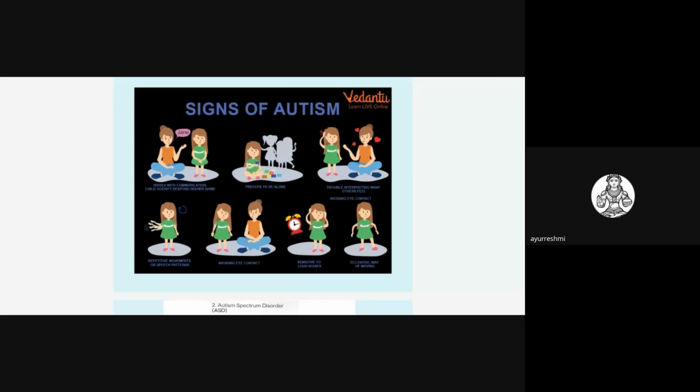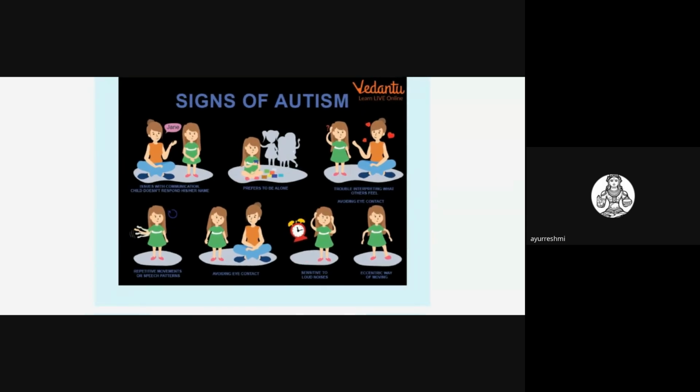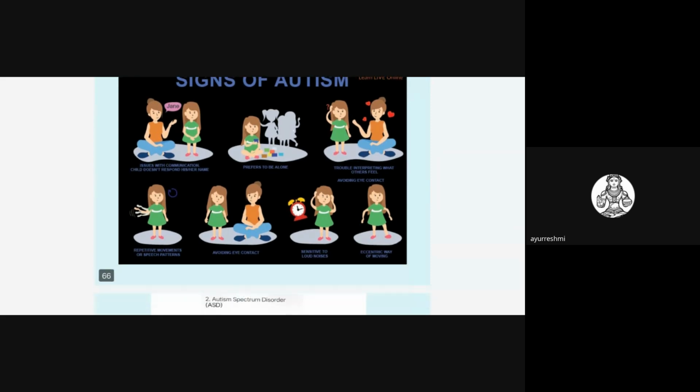So what are the signs of autism? You all know these signs of autism. There will be repetitive behavior, which is a very important thing in this, and avoiding eye contact. The child will usually have more kapha. The child is not involving with other children. Restrictive behaviors will be there in this. So in this slide, the important signs related to autism are given. Just go through this slide. The child prefers to be alone. Restricted behaviors will be there in a child with autism.